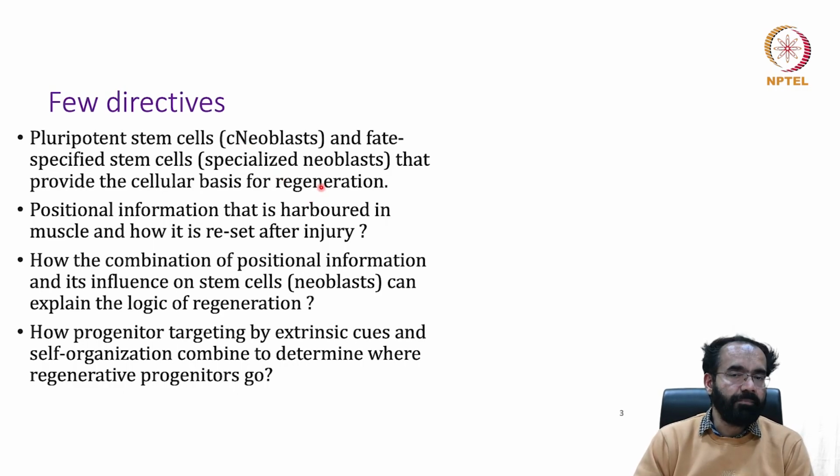And roughly around 30% of the Planarian cell mass is these neoblast cells. And there is another category called fate specified stem cell. They are specialized neoblast, C neoblast and specialized neoblast, that provide cellular basis for regeneration in Planaria.